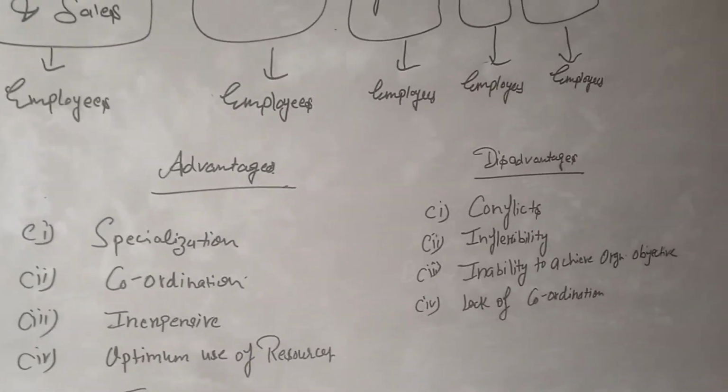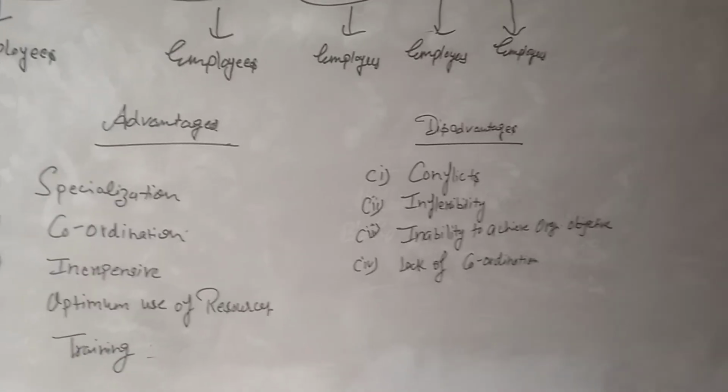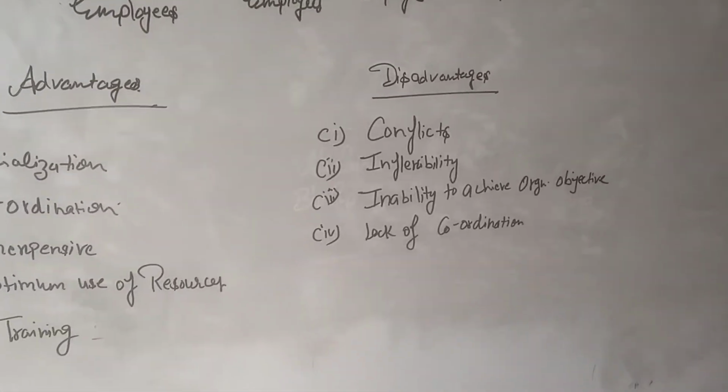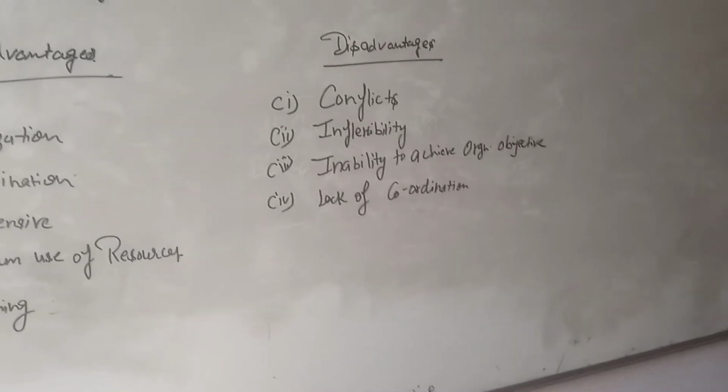Now it's the turn of the second aspect, that is, the disadvantages. You know every coin has two aspects. So the first one is conflicts.